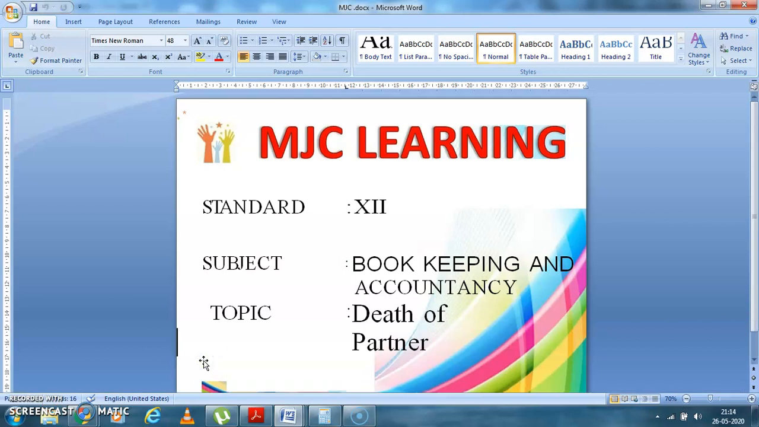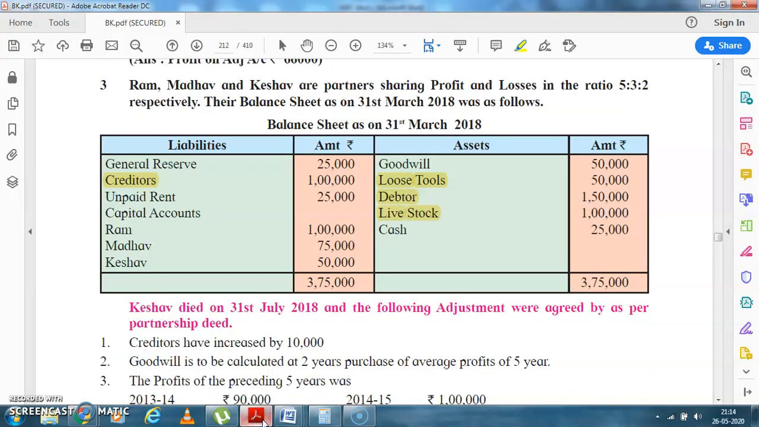Today I am going to teach you the subject bookkeeping and accountancy, and the topic name is death of a partner. Again I'll say the same thing: read the problem, understand what the question is demanding from you, and accordingly prepare the accounts. Let's read the problem. It is question number 3 from the government textbook.